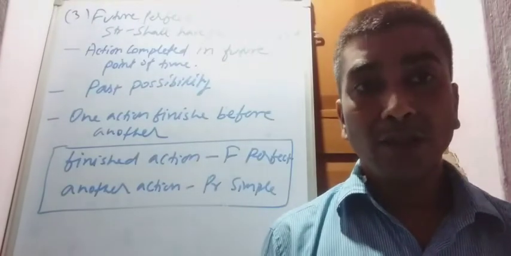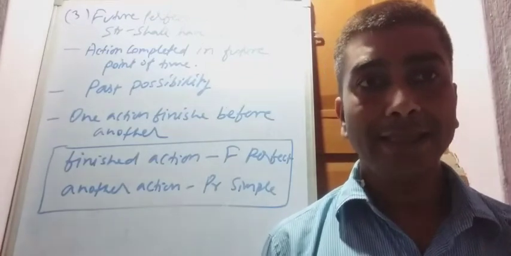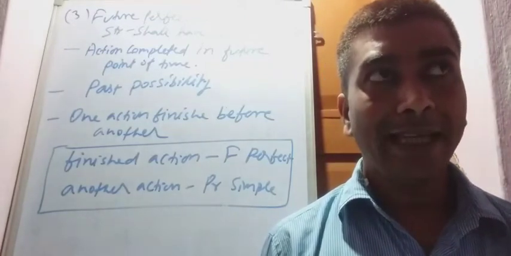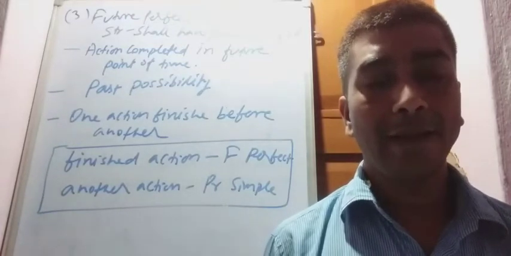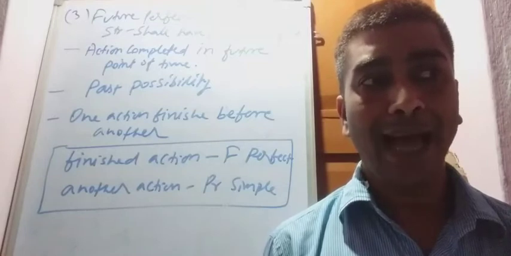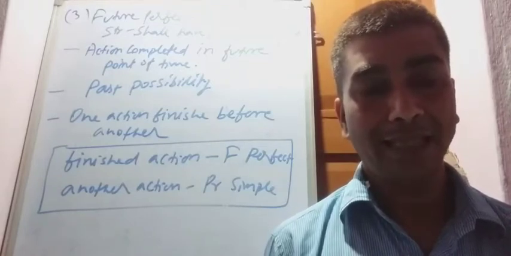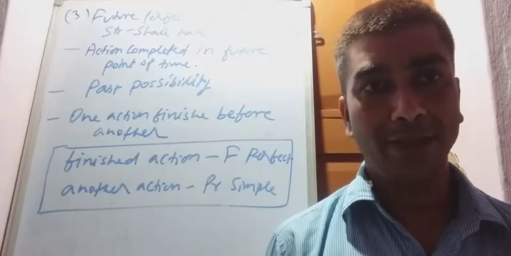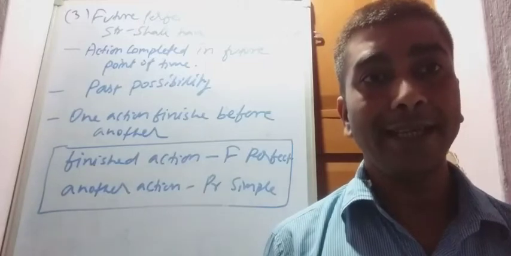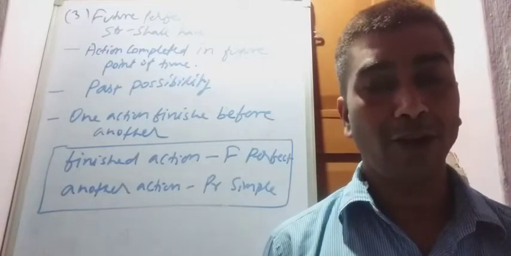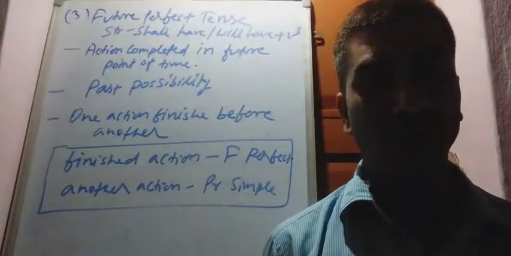And when the possibility is so strong, you are so sure about that possibility, in that case we can use must. Example: you must have left your bag at the station. It means it's sure, certain. My guess is quite sure that you have left the bag at the station. Clear? When it is a strong possibility, at that time you can also use must. And for simple possibility, future perfect will have V3 is used.